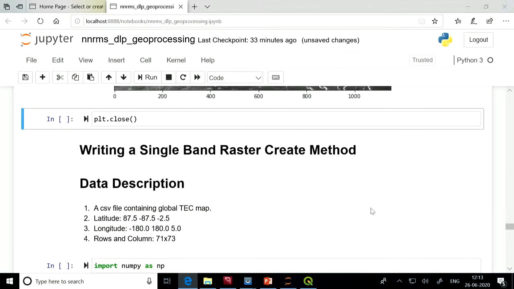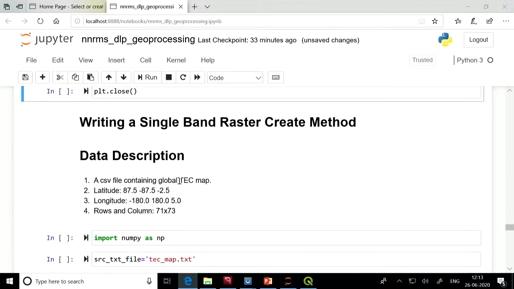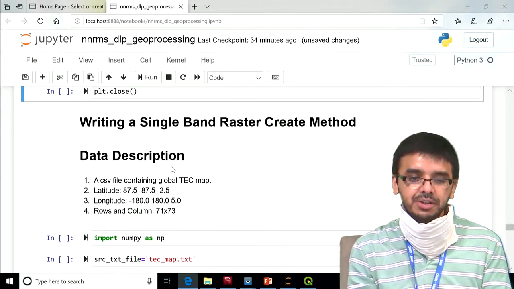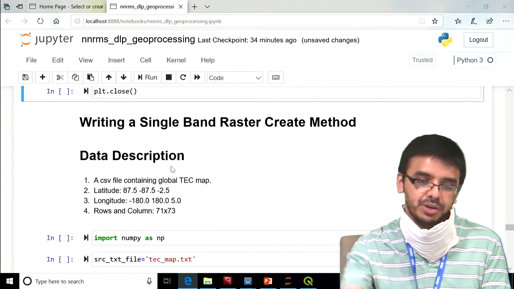After this, let us see how we create a raster image using GDAL. Here I have a CSV file that contains a global total electron content map. It covers latitude from 87.5 degrees to minus 87.5 degrees, with resolution in latitude of minus 2.5 degrees, and it covers longitude from minus 180 to 180, with a resolution of 5 degrees. This particular image is 71 by 73.